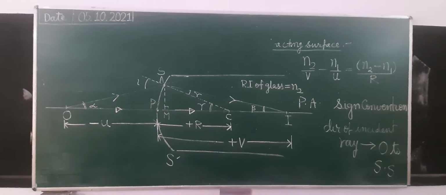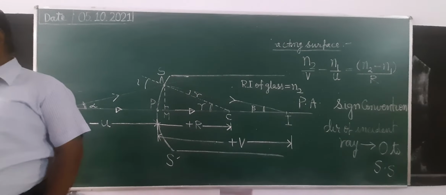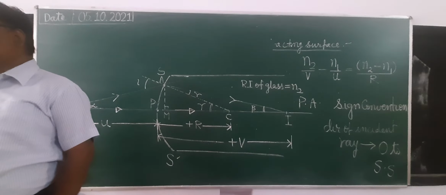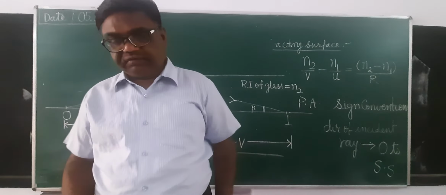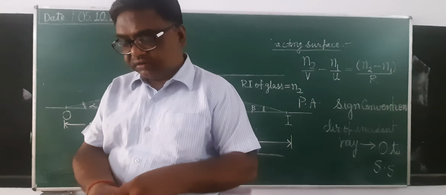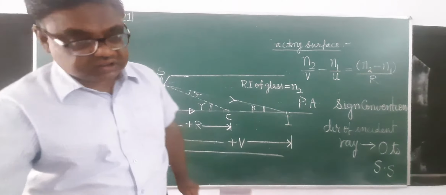Let us consider a small aperture convex spherical refracting surface of radius of curvature R, such that it is situated in a medium which is rarer than its material. Now you can see here.